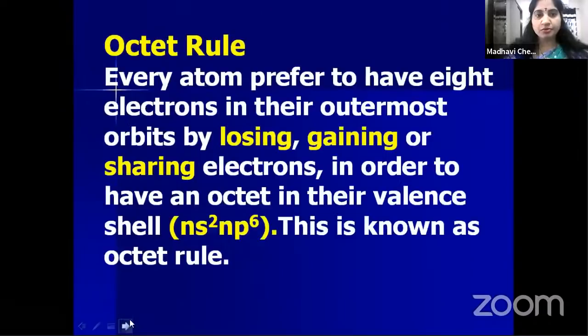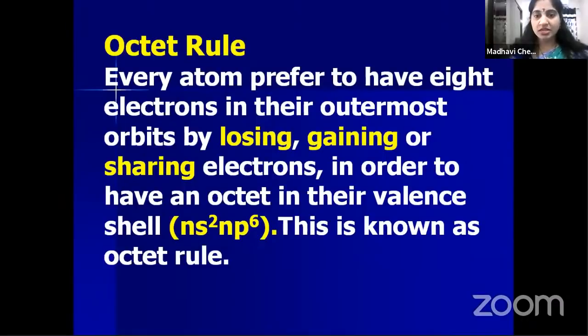Before going to the limitations of the octet rule, children, I want to revise again what the octet rule is. Every atom prefers to have 8 electrons in its outermost orbit by losing, gaining or sharing electrons, in order to have an octet in its valence shell.